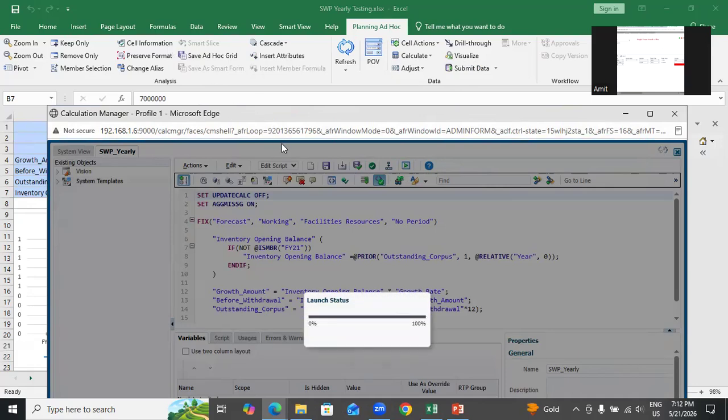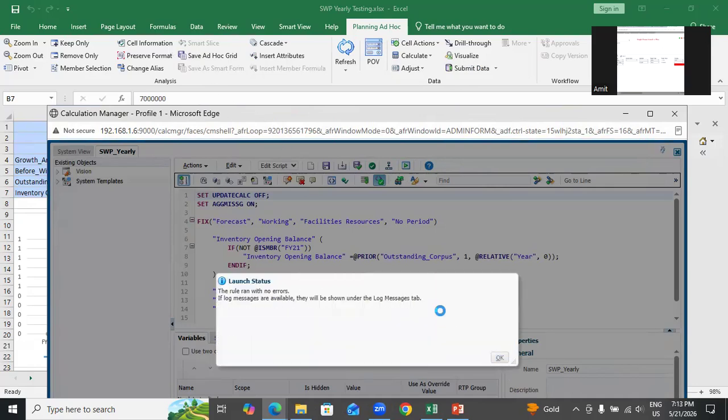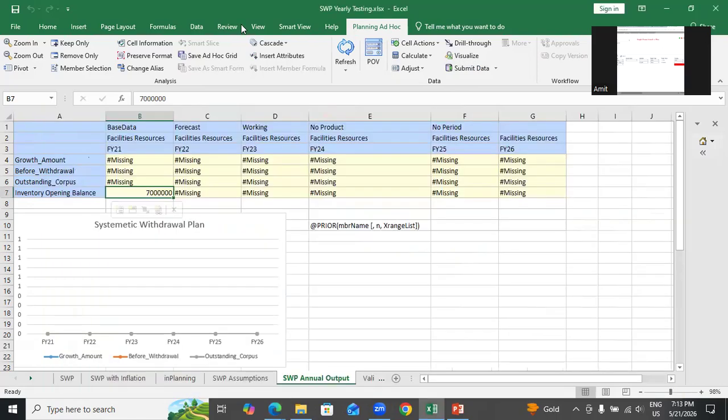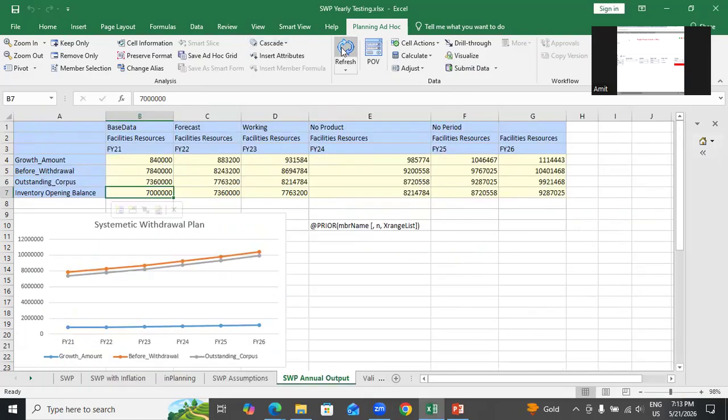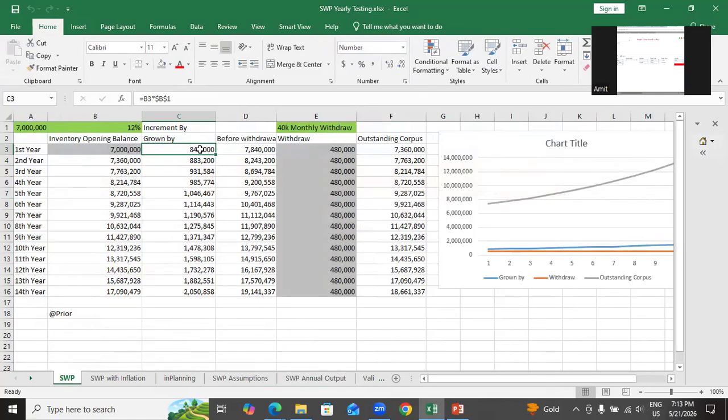First, we look at technically whether numbers are getting calculated. Yes, it does. So the business rule runs successfully. The calculation I receive, okay. So my first year, you can validate one by one. By the end of first year, my corpus will grow by my input, 8,40,000. Is that the same? Yes, it is growing by 8,40,000.